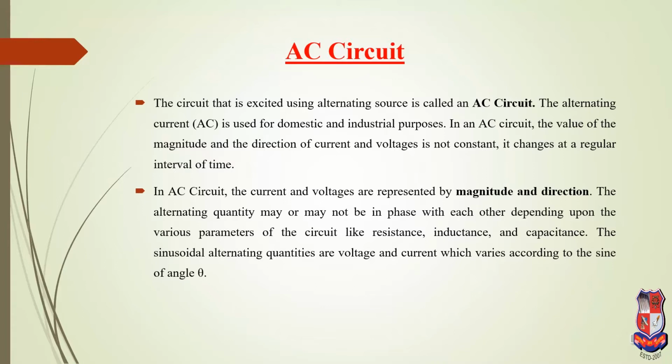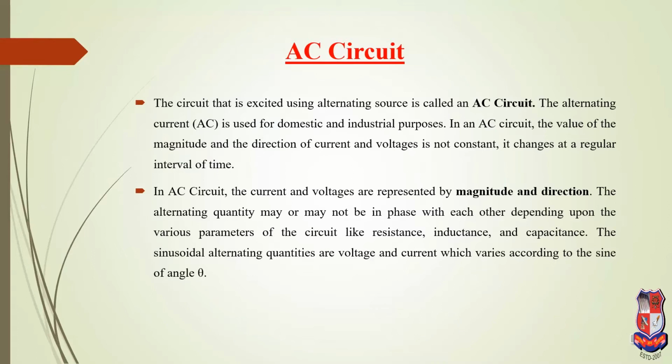For example, if the load is resistive, then the voltage and current are in phase. For inductance, the current lags the voltage by 90 degrees, and for capacitance, the current leads the voltage by 90 degrees. Therefore, the voltage and current relationship depends on the parameters like resistance, inductance, and capacitance.